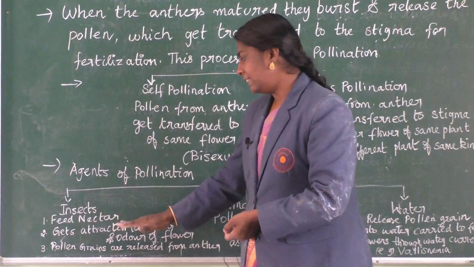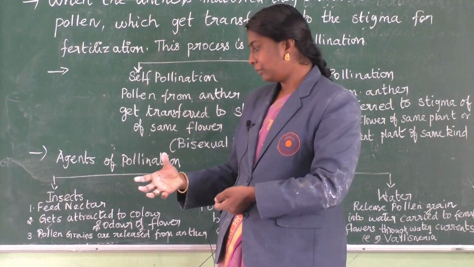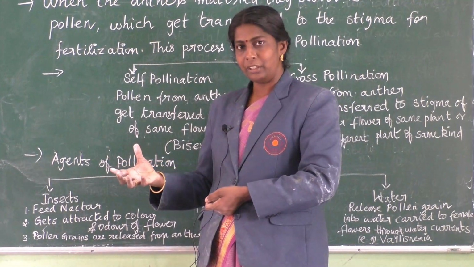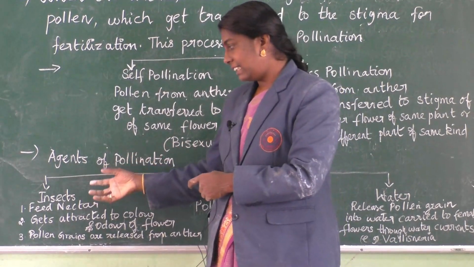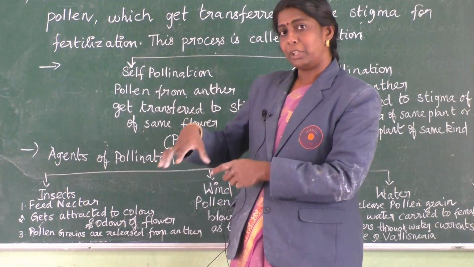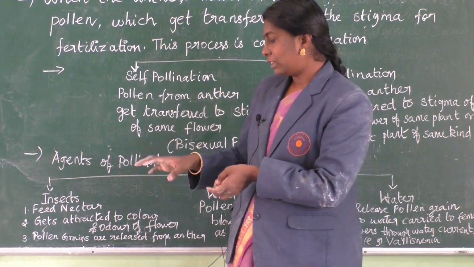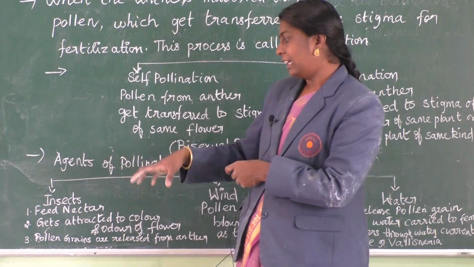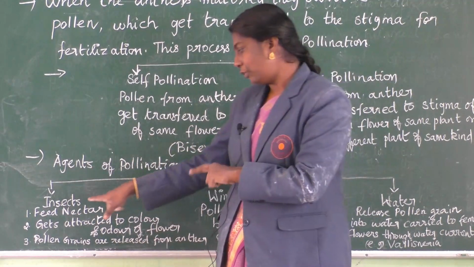If you are seeing about insects, in the flower we can see it is colorful and it has nectar within it. So these insects get attracted because of its color or because of its odor, and they just want to feed on the nectar.